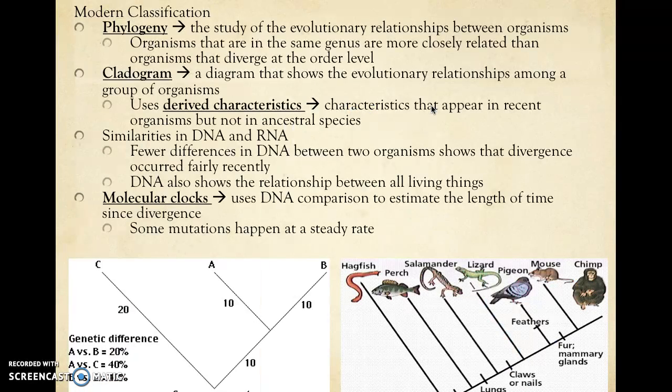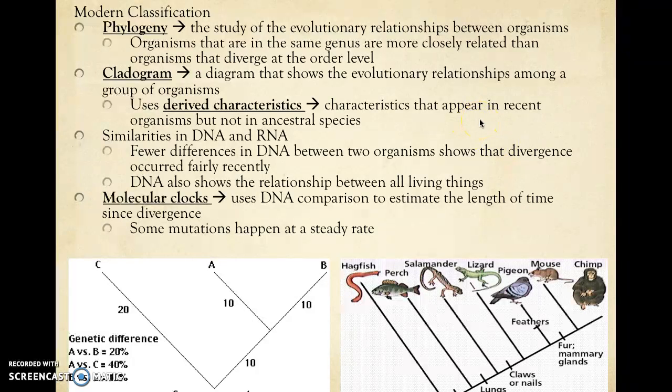All right, so we can show the evolutionary relationship of organisms using a cladogram. Basically, a cladogram looks at characteristics that have changed since the ancestral species, that have emerged since then. We call these derived characteristics. If you look down here, I know it's cut off a little bit, but on a cladogram, you have your line, which shows your ancestry, and then the characteristics that pop up here are what we call derived characteristics. We're going to spend basically 2 days working on cladograms.